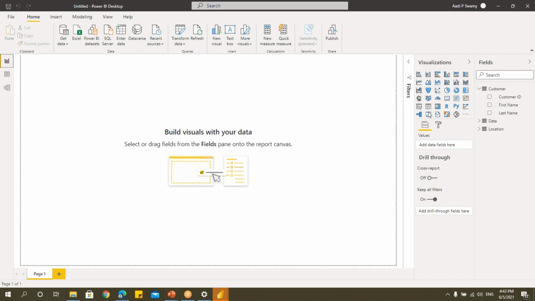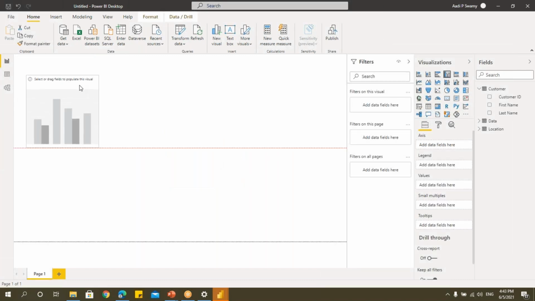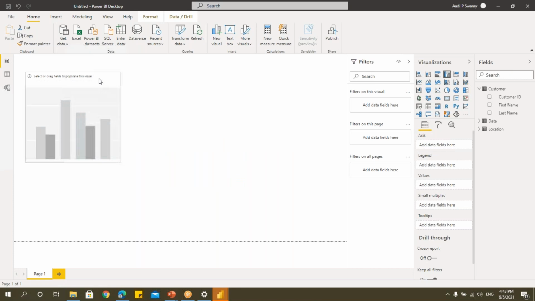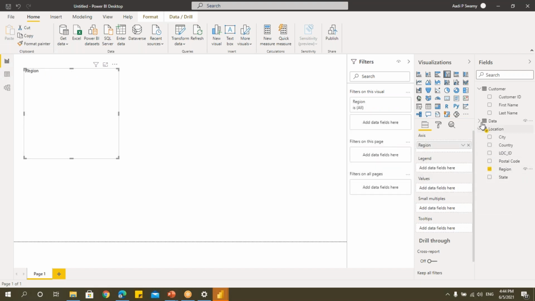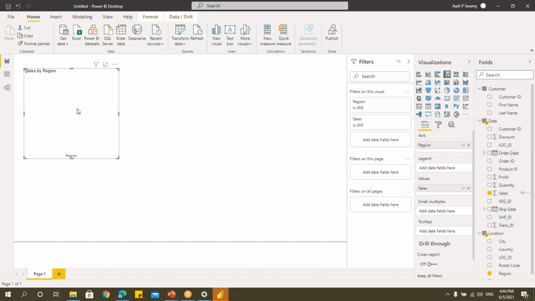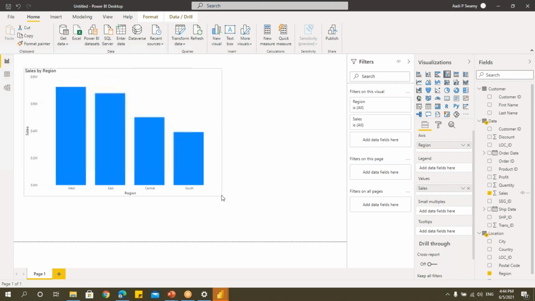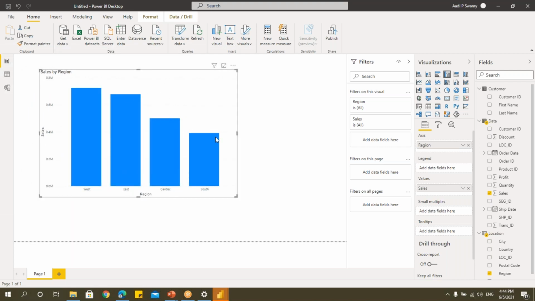And then here we have this visualization. I'll be going in depth of these visualizations in the next, that is day 2 sessions. But to show you quickly, I'll show you a complete dashboard in the next session, that is in day 2, complete dashboard from scratch. I'll create and I'll show you how to do. So if you say, I want to create one report, just a simple report. I'll just click on this region. It will go here. Then I'll take sales from data table. Just click on this. You can see I'll get a visualization. Don't worry, I'm not teaching you anything now. I'm just showing you, that's all.